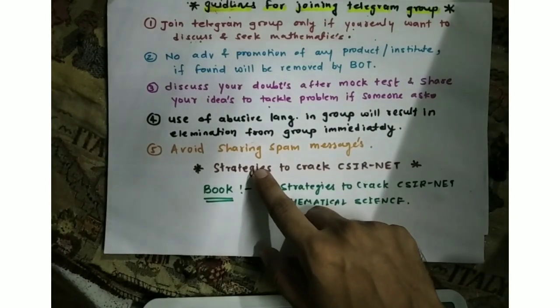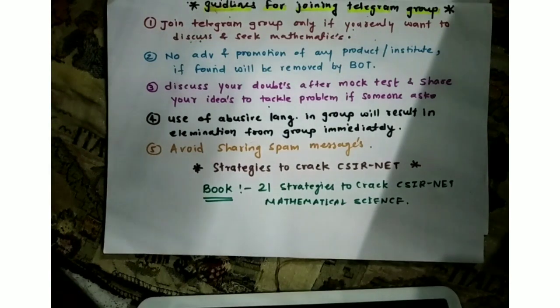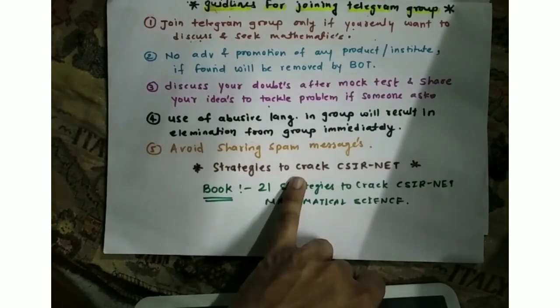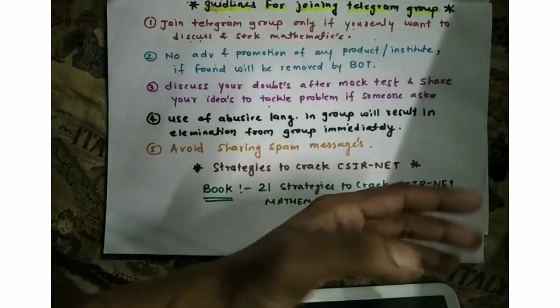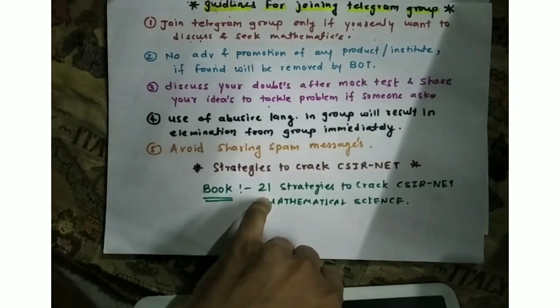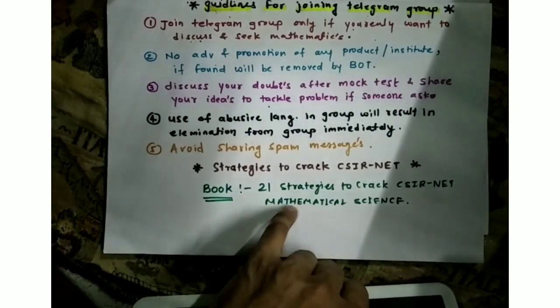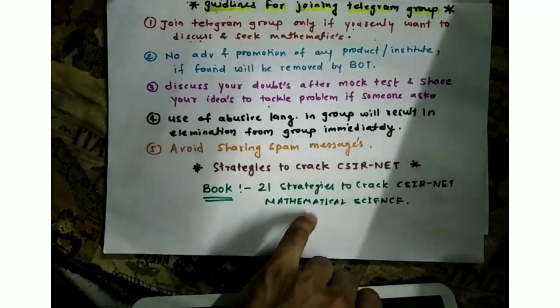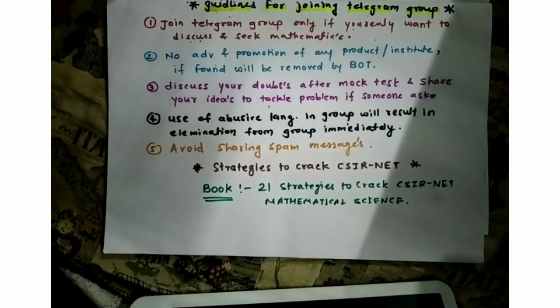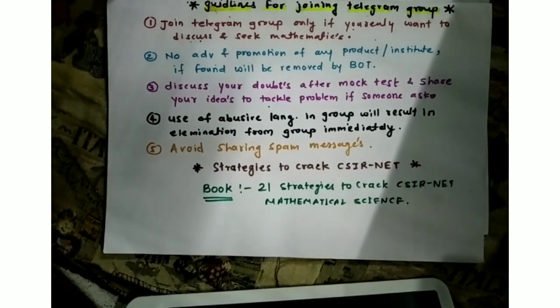In this book, I have collected all the ideas from the toppers of CSIR NET. So I've included the opinions of all the experts who had all India rank first, all India rank second, all India rank 9. Okay, so these are all the experts, and I have included ideas of all these people. The book is 21 Strategies to Crack CSIR NET Mathematical Science. In this book I have also shared my own strategies, how I prepared, which resources I used, and what difficulty I had during preparation. I have answered all questions in this book. Due to lockdown this book is delayed, but soon it will be available on Amazon.